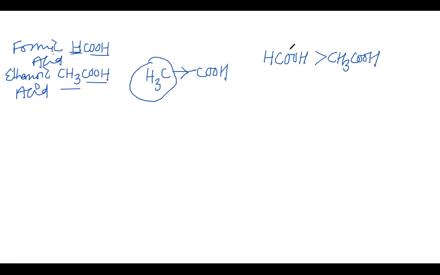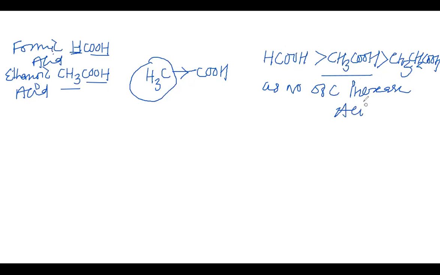Same way, my dear students, if the number of carbon increases, the acidity decreases. So we can say that CH3CH2COOH is even less acidic than the ethanoic acid. So as the number of carbon increases, acid strength decreases.